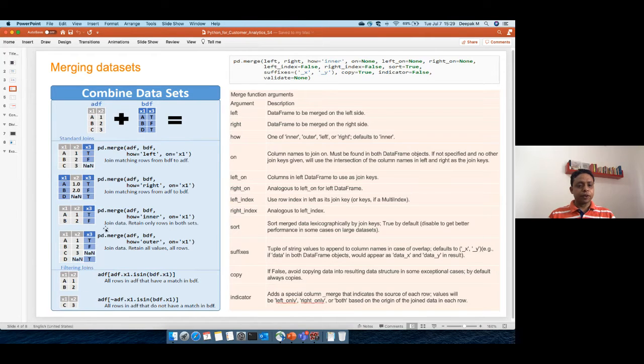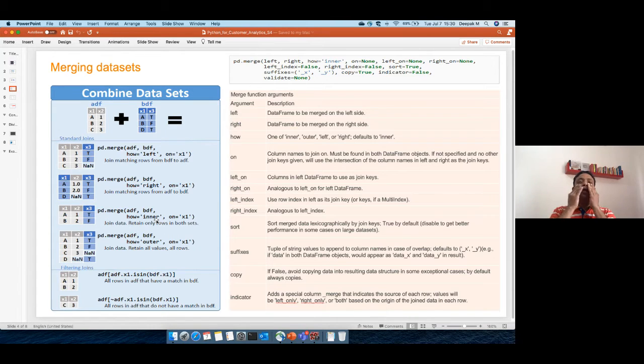You can see this here is like a left join. So A, B, C is intact. For C, we couldn't find a match, so we set it to null, and D we don't need because we don't have it in A, and so forth. Then you have a couple of other things like filtering joins. I won't get into that right now, you can look into it. But what you need to remember is these two kinds of joins: how equals left and how equals inner.